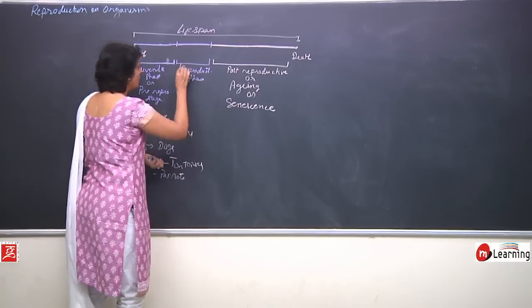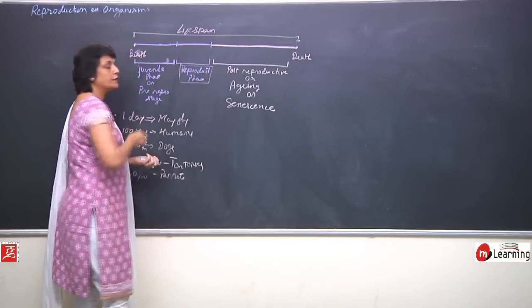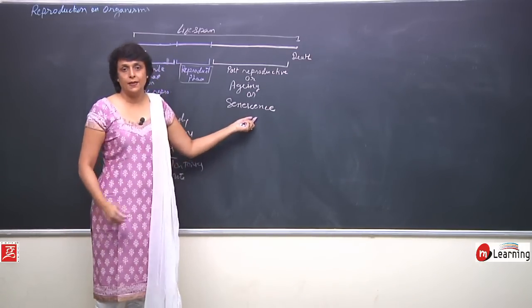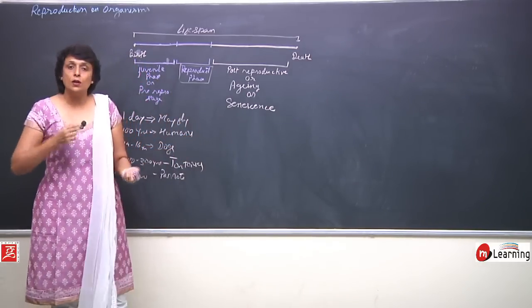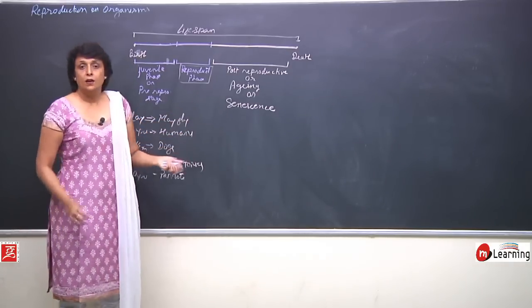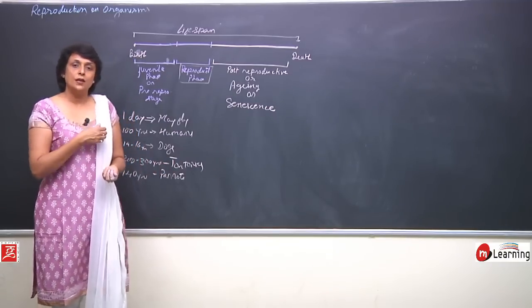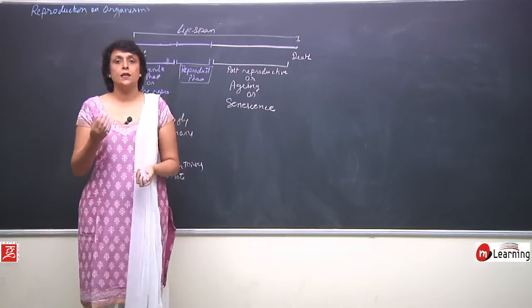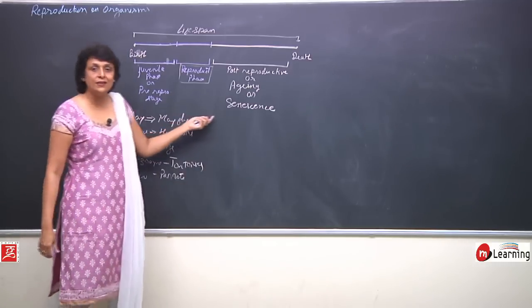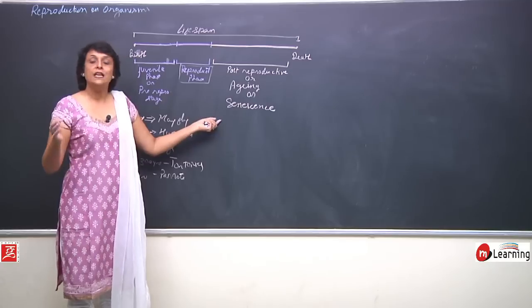We just talked about this phase of the lifespan. Now, why does this aging take place? What are the changes that happen when aging or senescence is taking place? Certain organs, their functional capability decreases, slows down. These are gradual changes. It doesn't happen in a day. It's over a period of years.